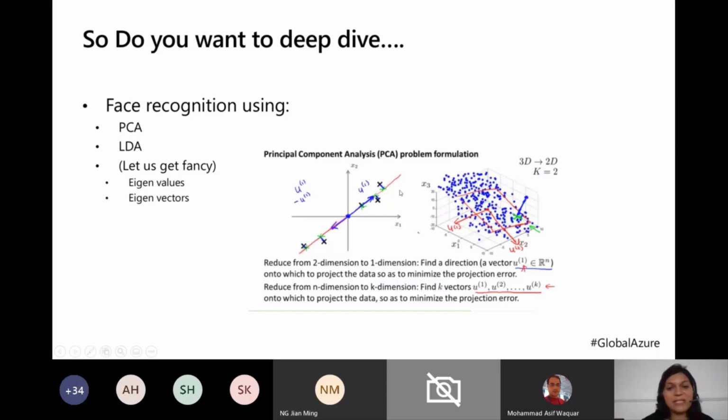So what we basically do in principal component analysis is superimpose a 3D image into a 2D space. Imagine my 3D face with x, y, z coordinates, but maybe the z coordinate is not that important, and I want to superimpose it in a two-dimensional space. My face itself would be represented as a very big number, maybe a 100-dimension vector. Then for face recognition, I would compare this 100-dimension vector with a few of the other vectors which I have in my database, and then compute the errors, the closest distance, the eigenvalues, eigenvectors.